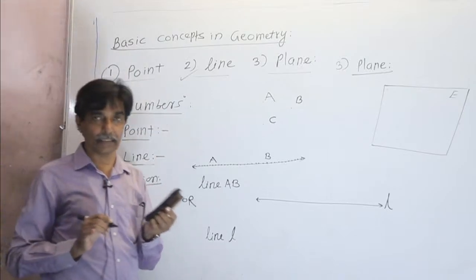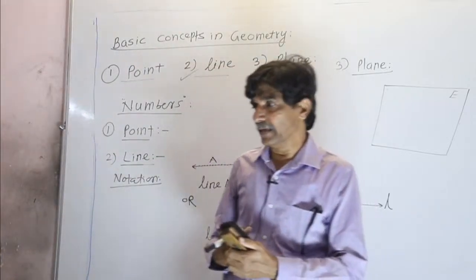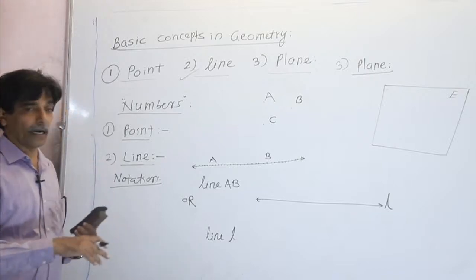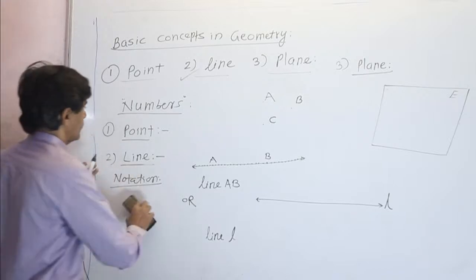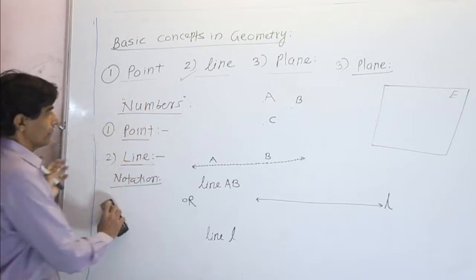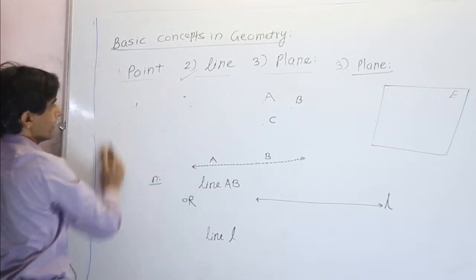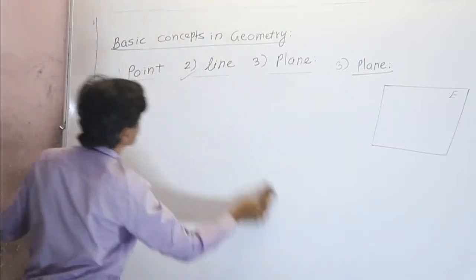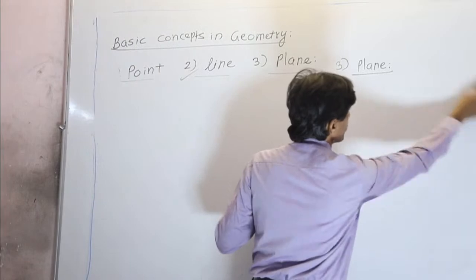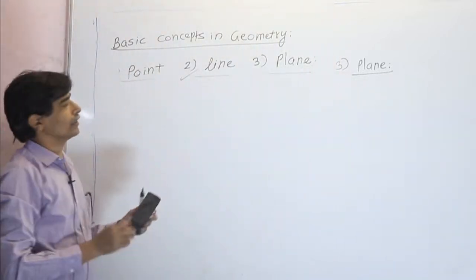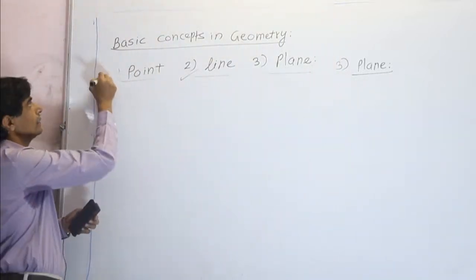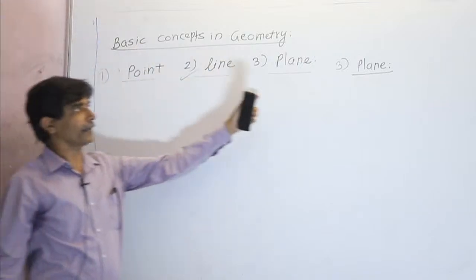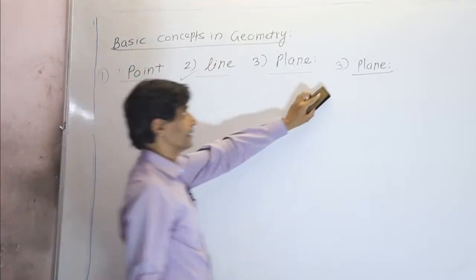I think you got it. The second topic of study in this chapter is coordinates. So I will start the coordinate point again. I think you understand this well. The first part of the chapter was the basic concepts in geometry, the title of the chapter, in which point, line and plane are the three basic concepts we studied in detail.